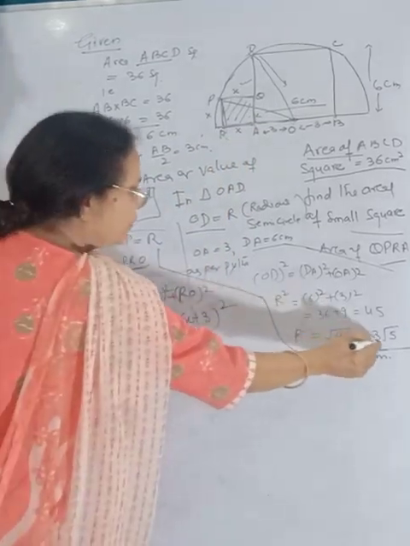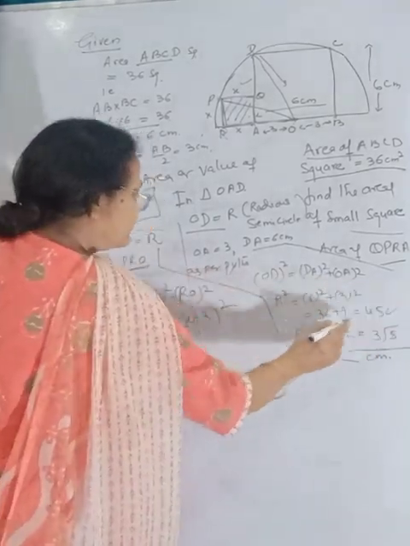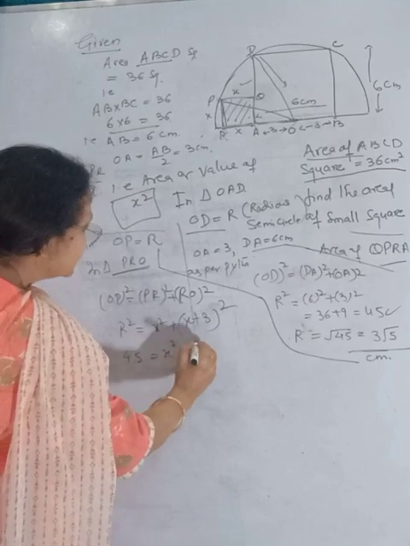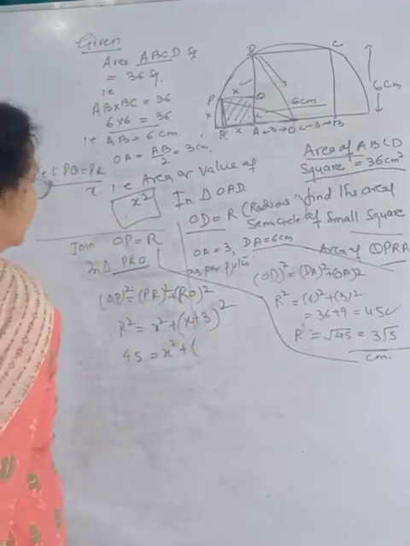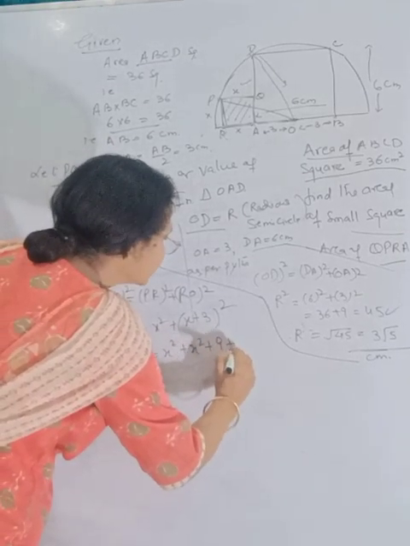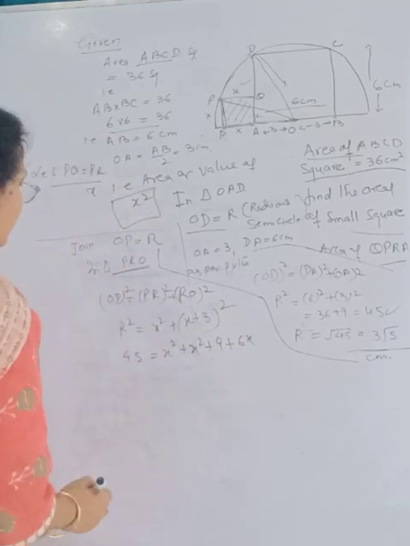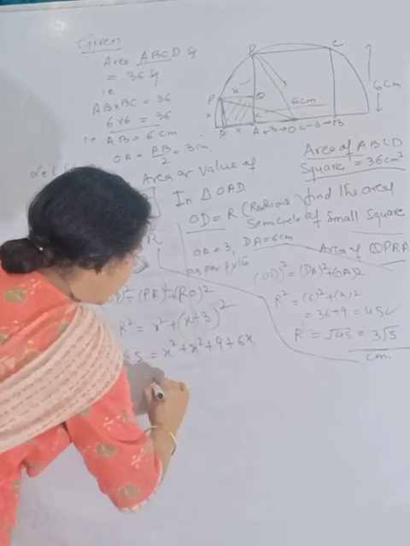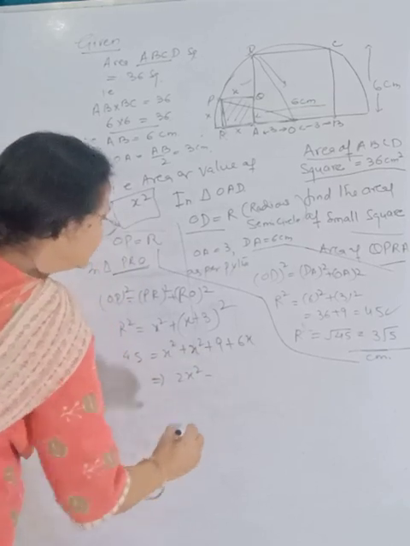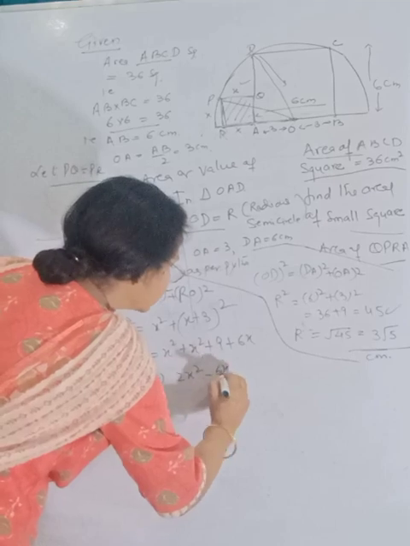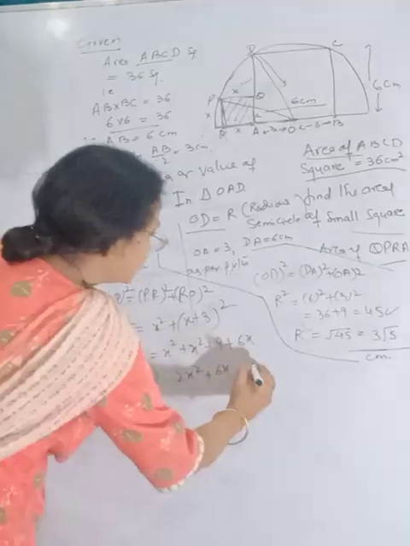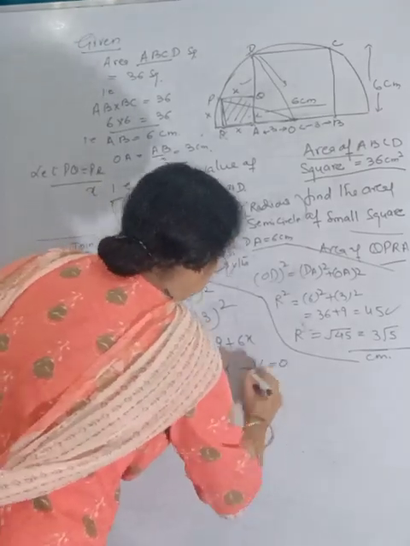Solve it. R square is equal to 45, so 45 is equal to X square plus X plus 3 whole square. This becomes X square plus 9 plus 6X. It means a quadratic equation is there: 2X square plus 6X minus 36 is equal to 0.